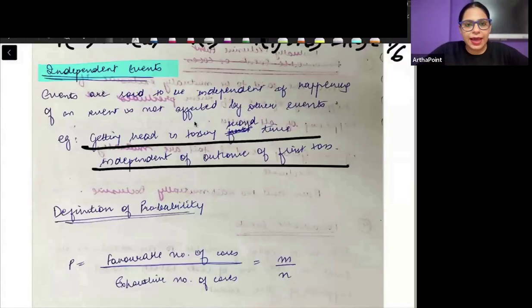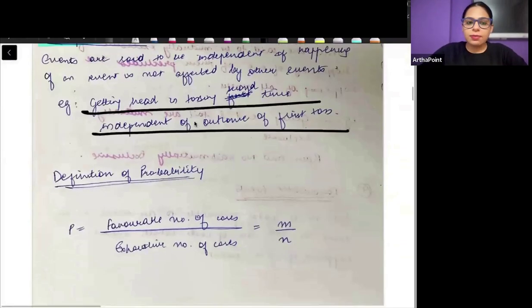Same happens when you play snake and ladder. Just because you got 6 first time doesn't mean you will get 6 second time. The second time when you throw a dice, the result will be independent. कुछ भी आ सकता है second time में. Whatever happened the first time, उससे फर्क नहीं, right? So when we talk about independent events, occurrence of one event is not affecting the second event. उससे दूसरे event को कोई फर्क नहीं पड़ेगा.